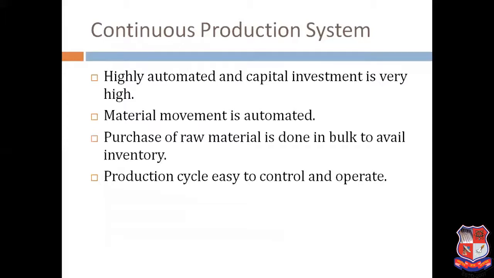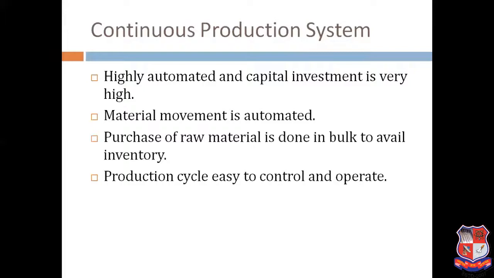Highly automated and capital investment is very high, because these are automated processes. All the automobile components will also be considered part of the continuous production system, because they are manufacturing, suppose Maruti Suzuki 800, the same component throughout the day, throughout the year, suppose for a 1 year production project. Material movement is automated. Purchase of the raw material is done in bulk to avail inventory. Likewise, suppose coil: there is a very high amount of storage in terms of the coil.